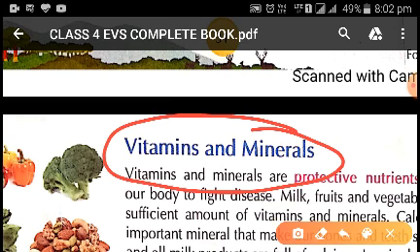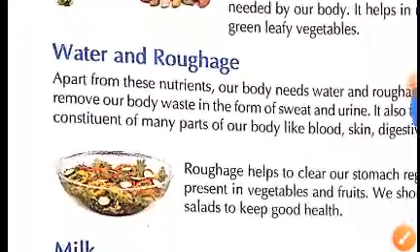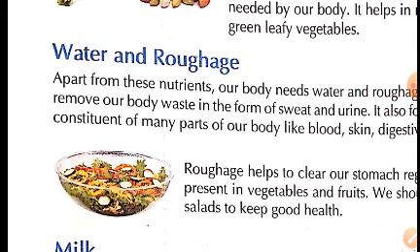Now the next one is, other than these 5 nutrients, we also need water and roughage in our body. Water and roughage also play an important role in the digestion of food, as well as help in removal of waste from our body.